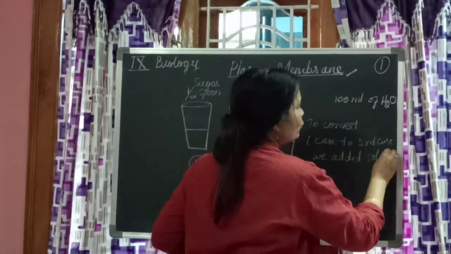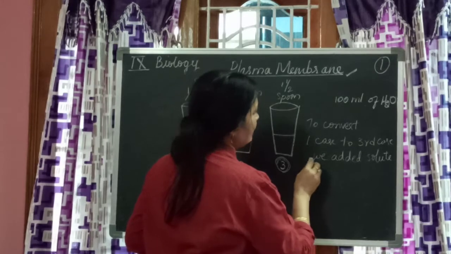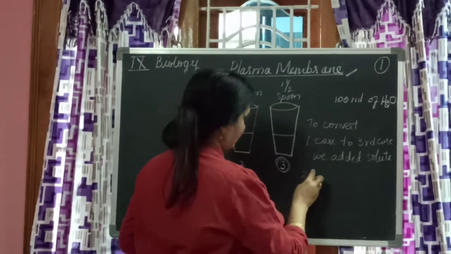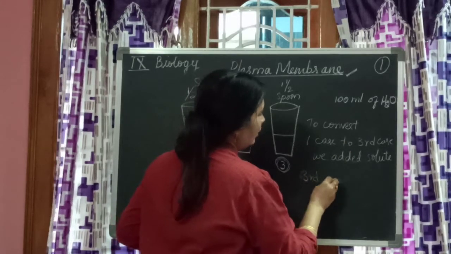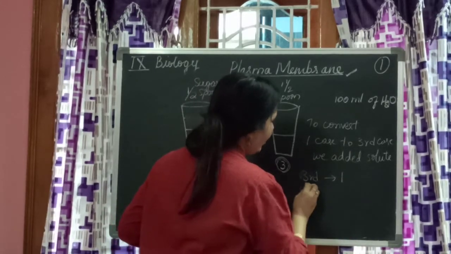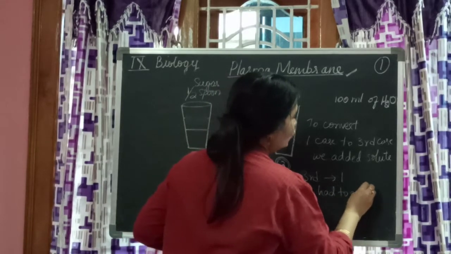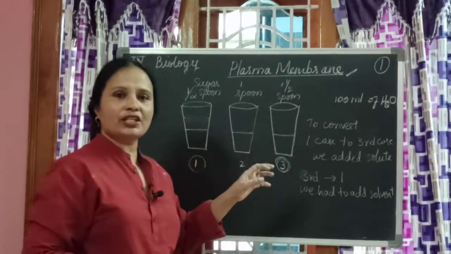Okay. Now, in second case, third to 1, we had to add solvent. Then the concentrations will be same.